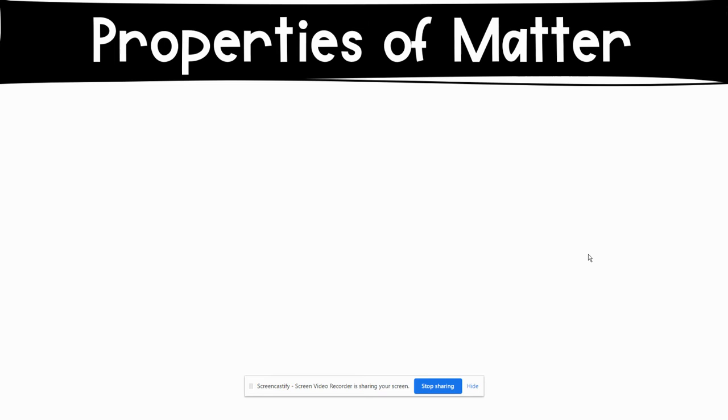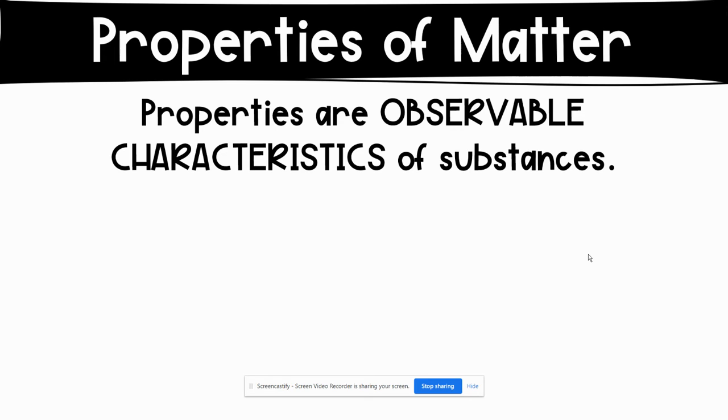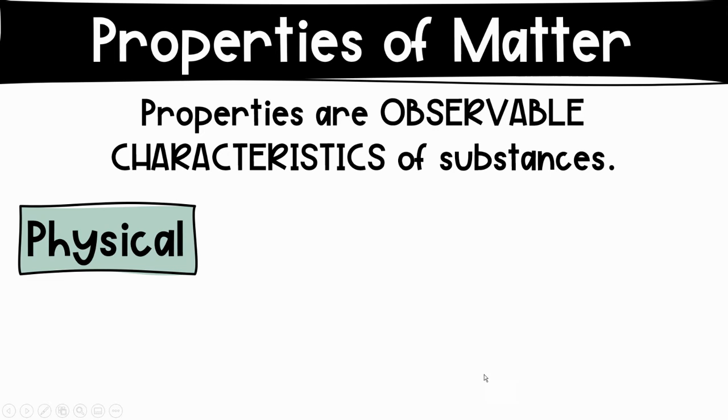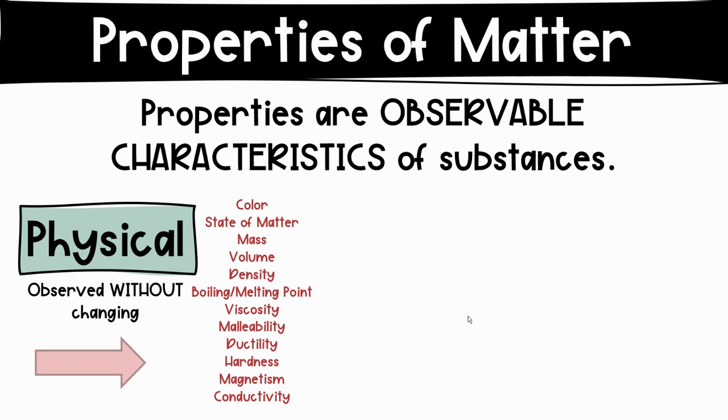We're going to be talking about properties and changes of matter. Properties are observable characteristics of substances. It's what it can do or what you can see. You can have physical properties, which you observe or look at without changing the substance itself. So you can observe the color. You can say if it's a solid, liquid, or gas. You can measure the mass, the volume, calculate the density, observe the boiling point, like of water.